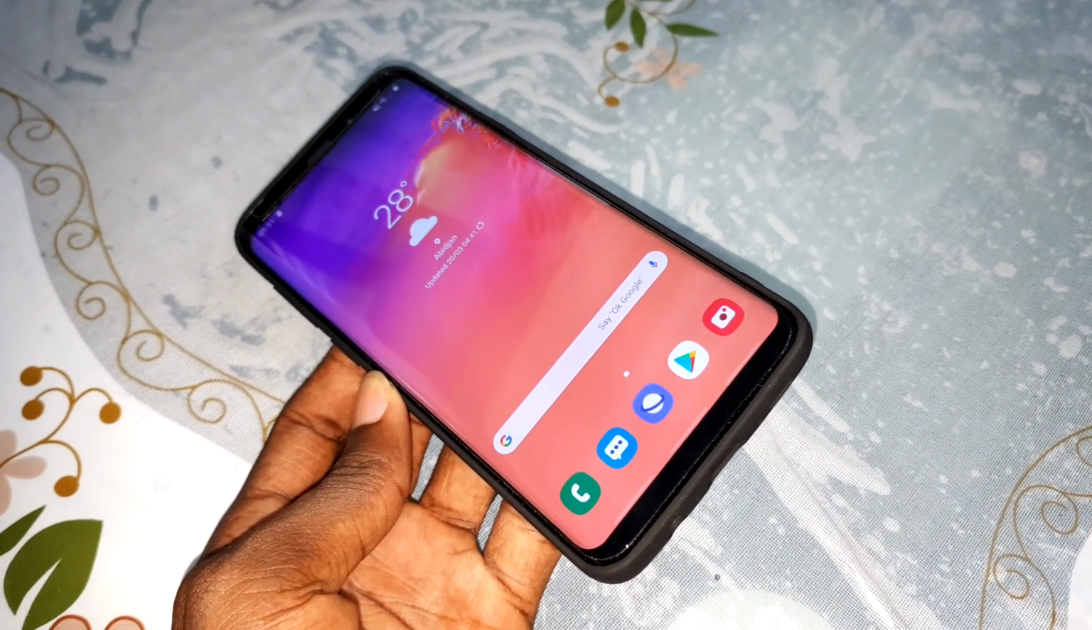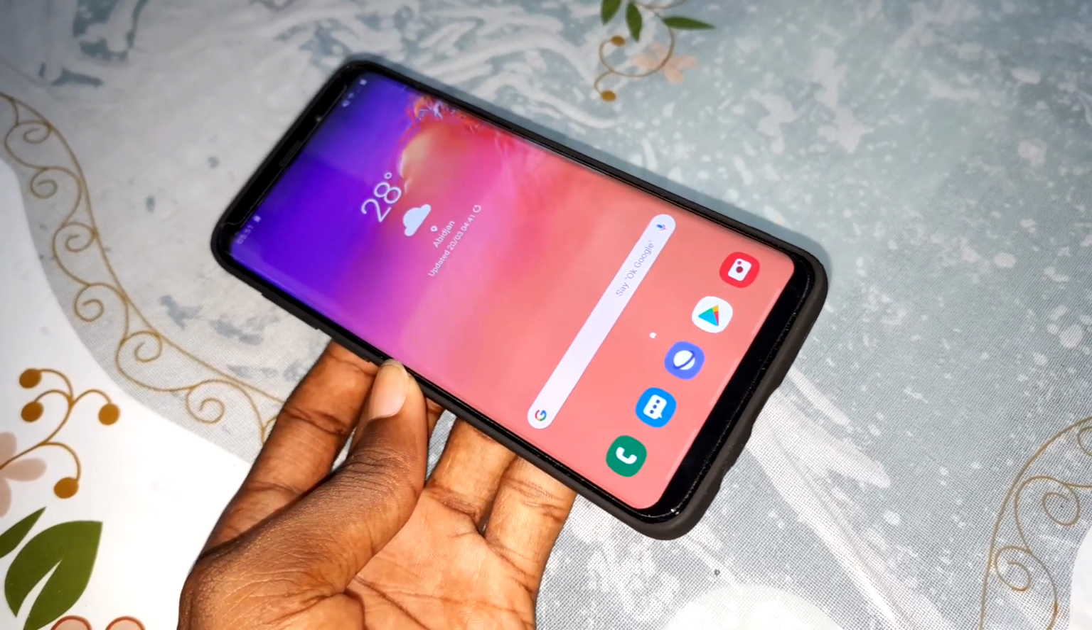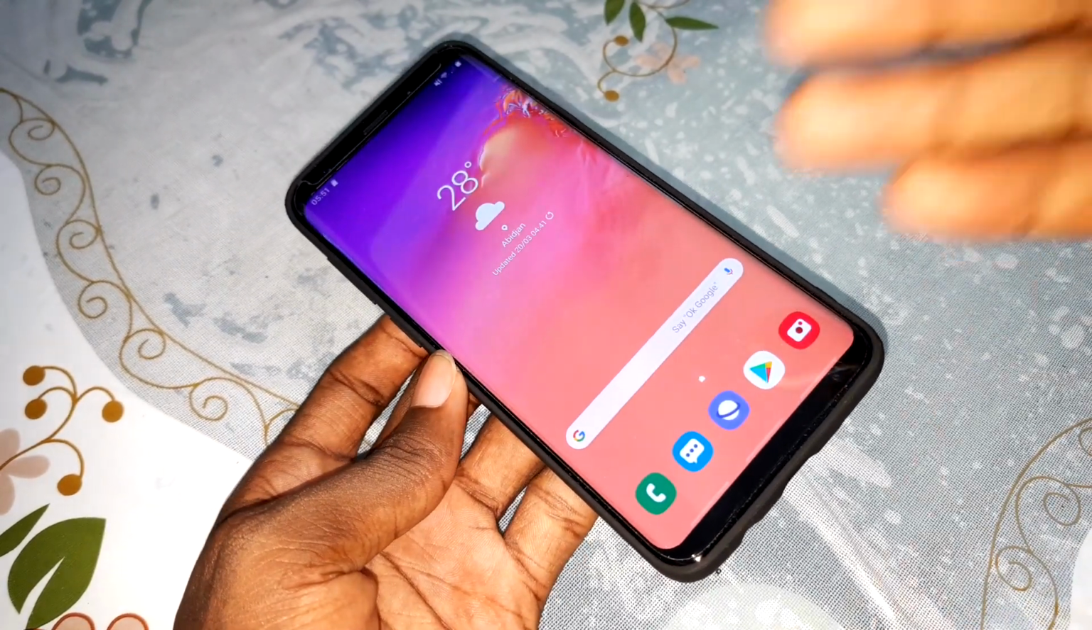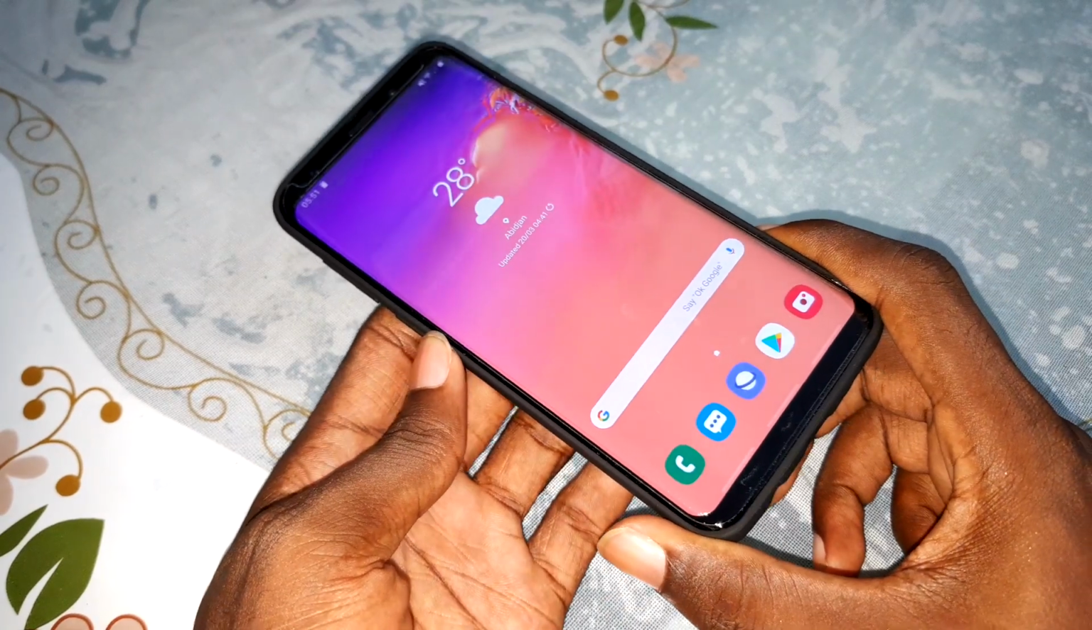You can download it under this video. The download link is here. Extract the zip files and copy these wallpapers to your phone.